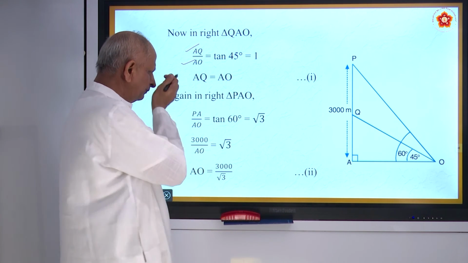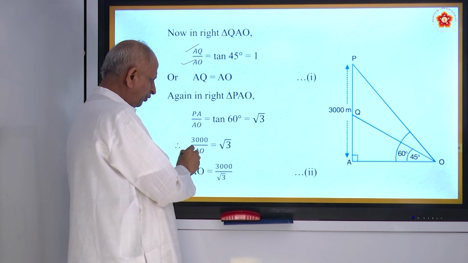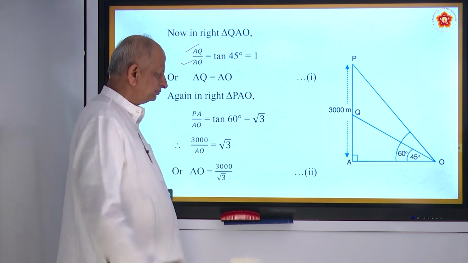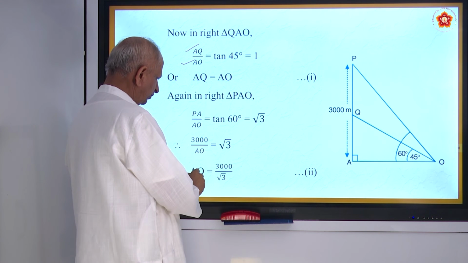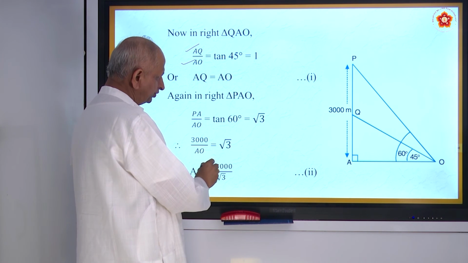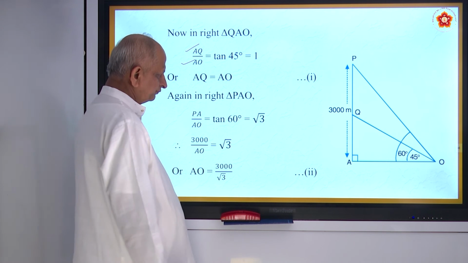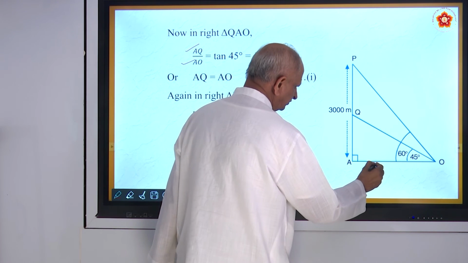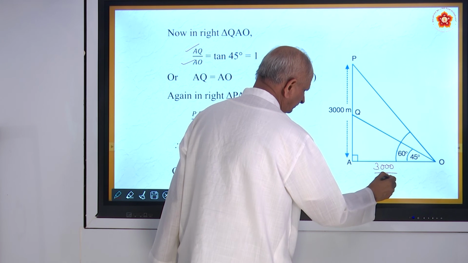That is root of 3. What is PA? 3000. AO we don't know, we have to find out. So root of 3 equals 3000 by AO. So AO is equal to 3000 by root of 3.